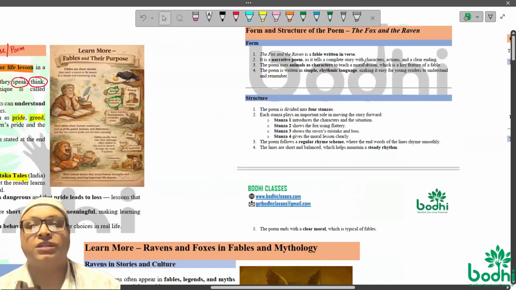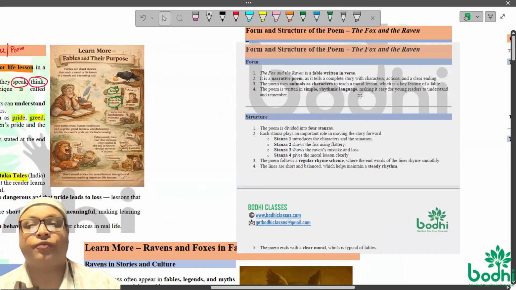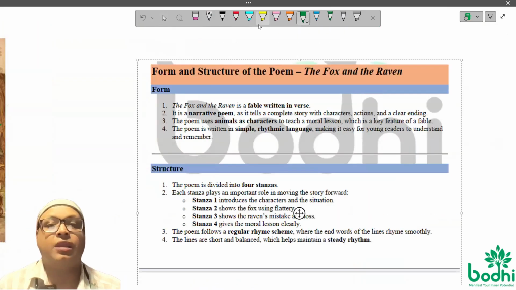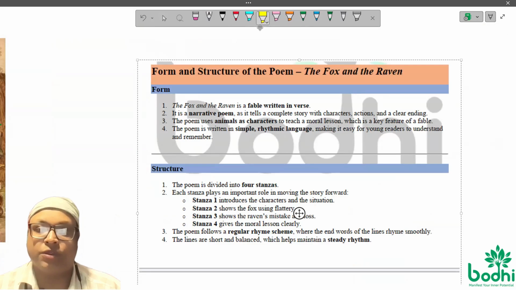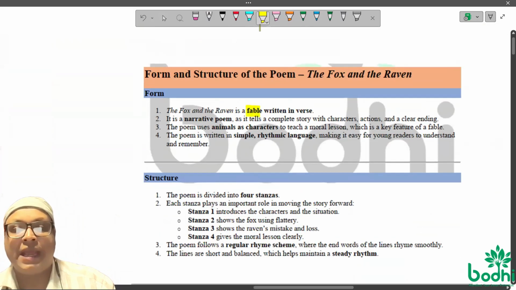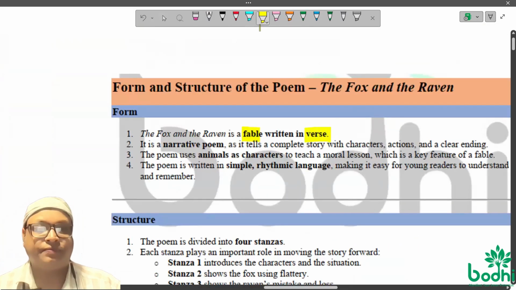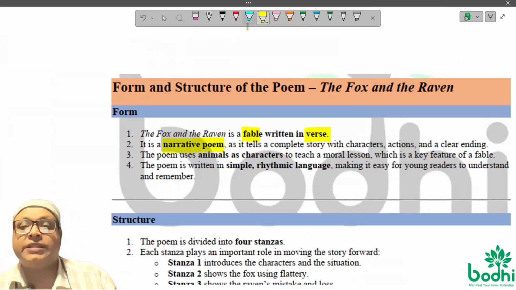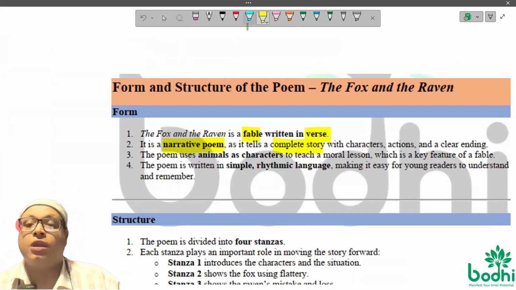Let's talk a little about the form and structure of the poem. Now, our poem is a fable, as we already discussed, and it is written in verse. It is a narrative poem. What is a narrative poem? It tells a complete story with characters, actions, and a clear meaning and a clear ending.